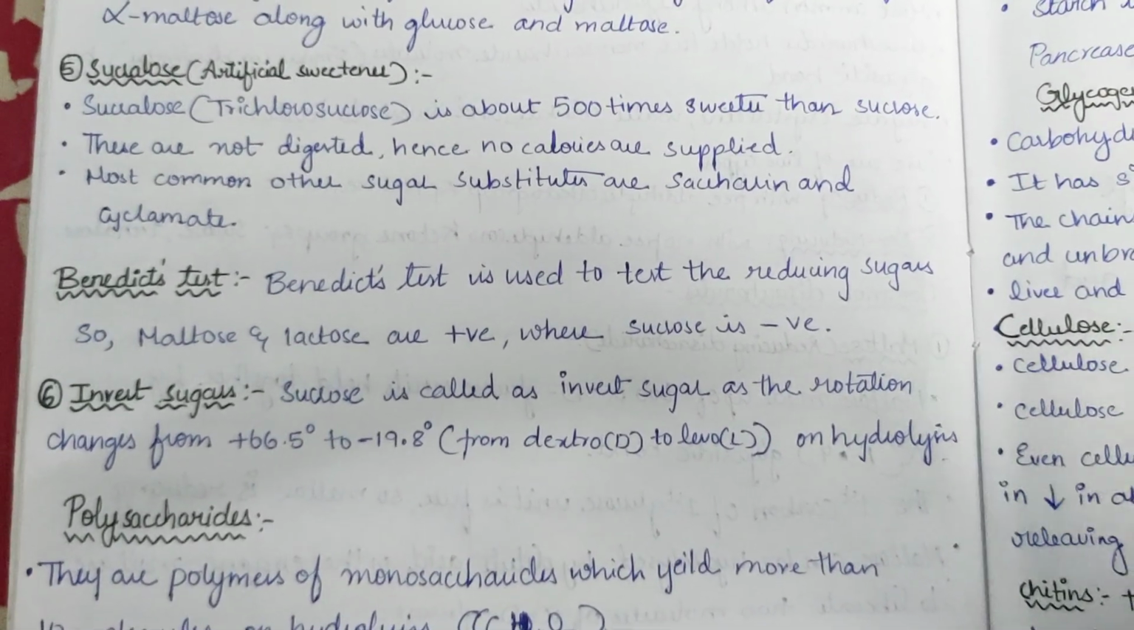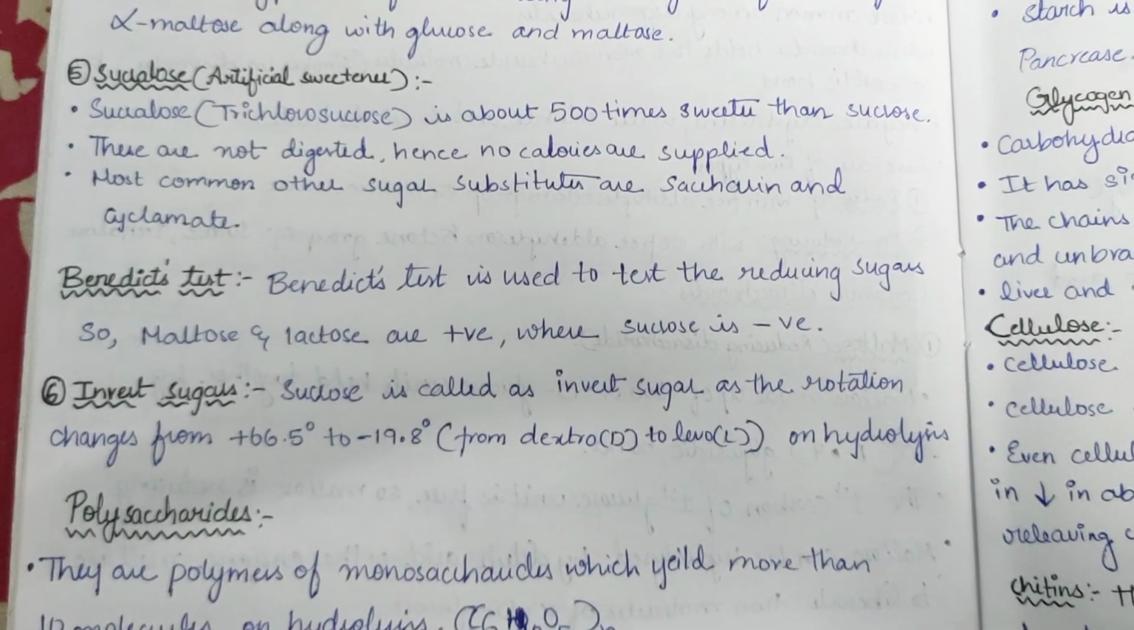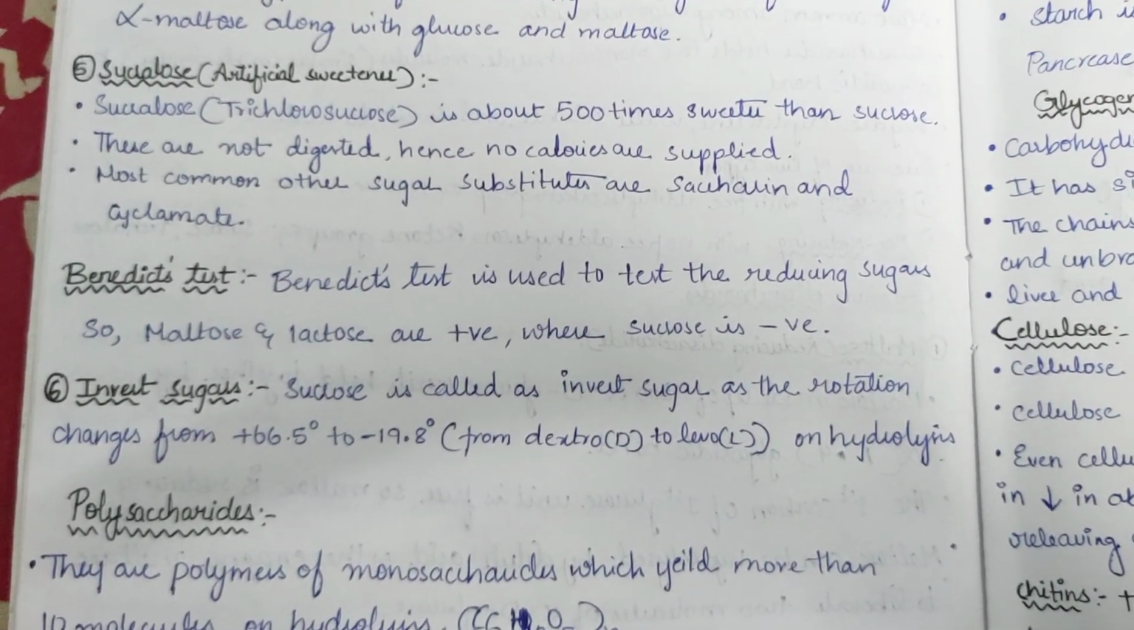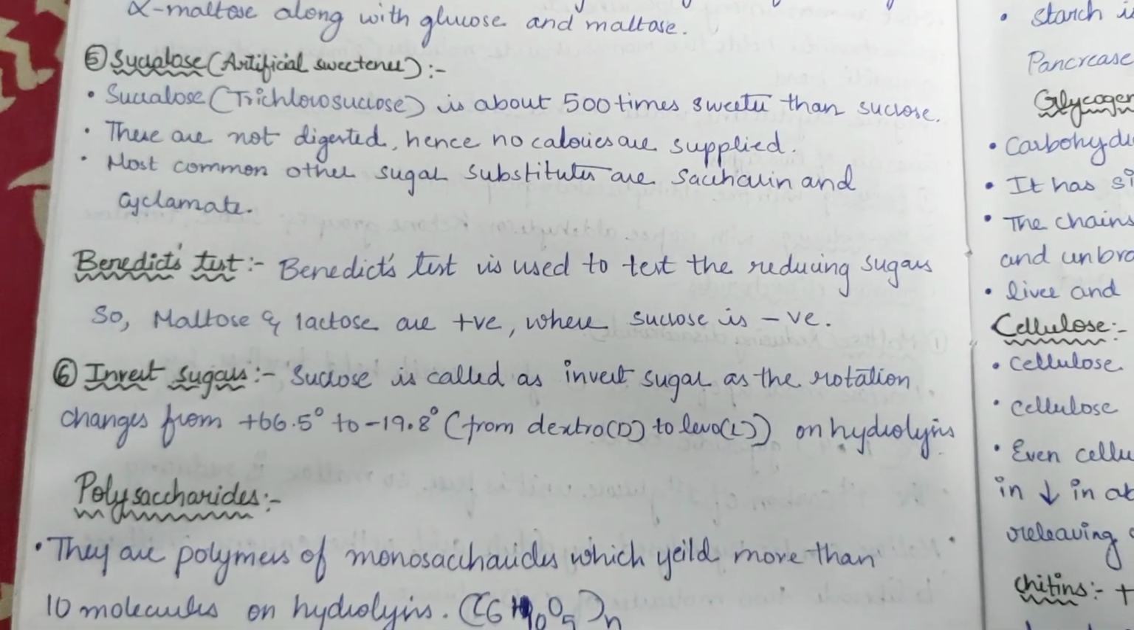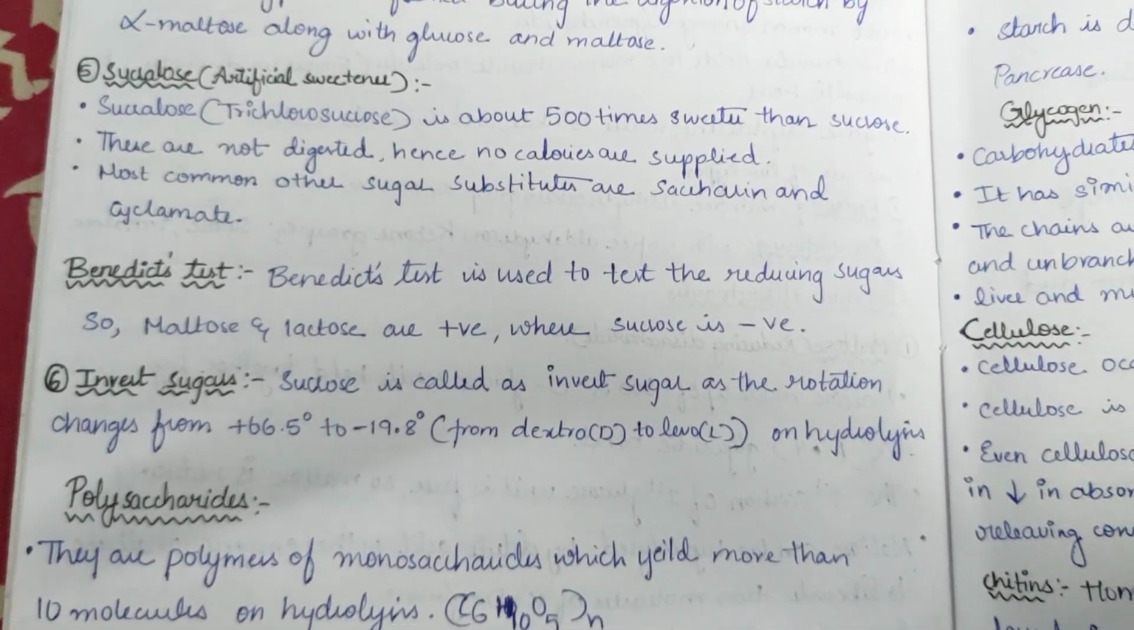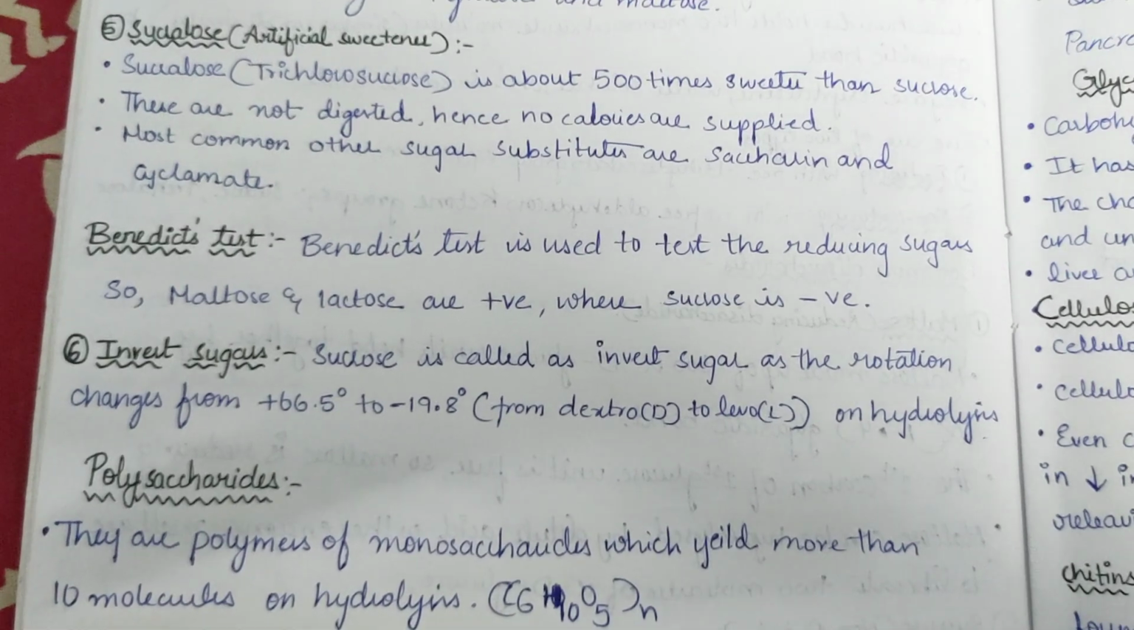Now invert sugar. Sucrose is called an invert sugar as the rotation changes from plus 66.5 degrees to minus 19.8 degrees, from dextro to levorotatory, on hydrolysis.